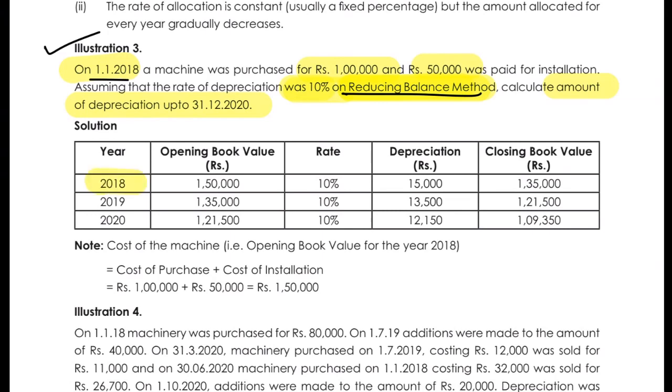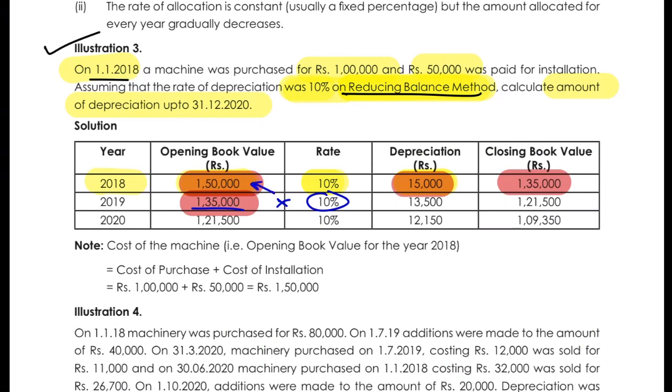So in the first year, 2018, the opening balance is 1 lakh plus 50,000, 1 lakh 50,000. 10% is the rate of depreciation. So 10% of 1 lakh 50,000 is 15,000 rupees. And if I deduct 15,000 from 1 lakh 50,000, the balance would be 1 lakh 35,000. So last year's closing will become opening for the next year, 1 lakh 35,000. Now we will multiply the 10% on 1 lakh 35,000, not 1 lakh 50,000.